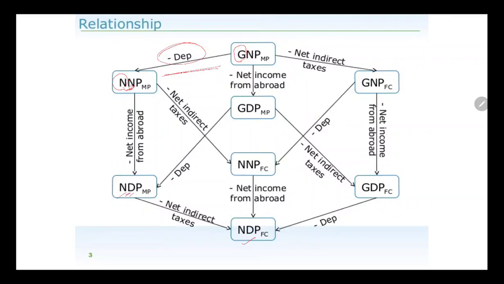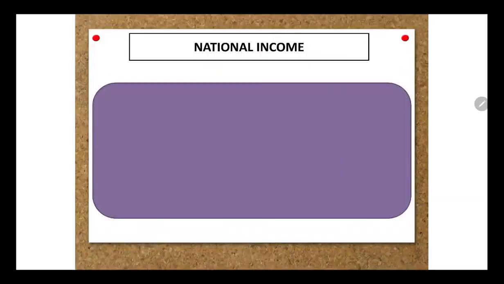So this should be in your tips. NDP at FC is what we also denote as the domestic income. This NNP at FC is denoted by the national income. So these are the various conversions you should be aware of. The first is gross or net. The second talks about domestic or national. The third talks about market price or factor cost. Again, the first talks about net or gross, the second talks about domestic or national, and the third talks about MP or FC.